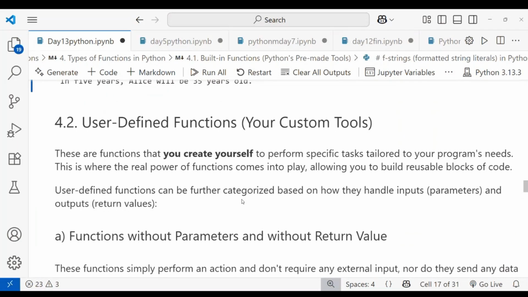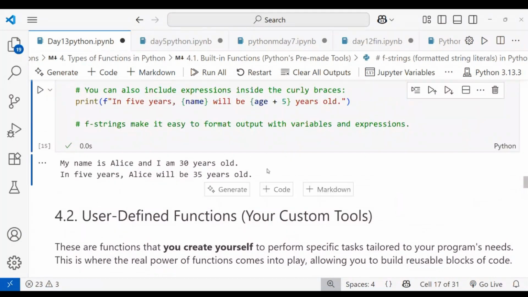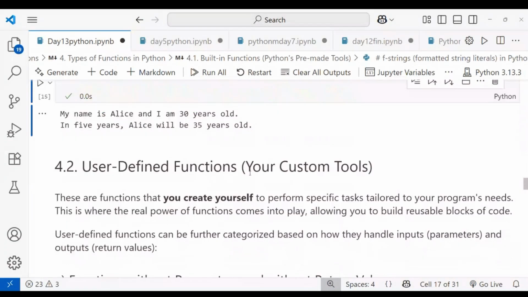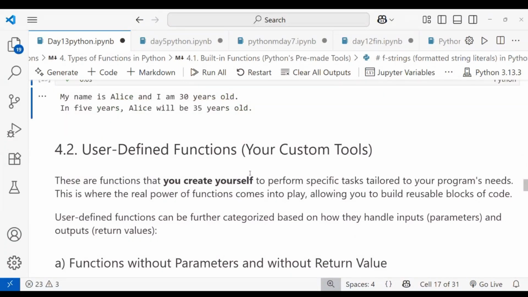Let's see first about the built-in functions. Till now, we discussed built-in functions. Let's see user-defined functions. A user-defined function is a task you define based on your requirement. You define the task, and it does the particular task that you declared.